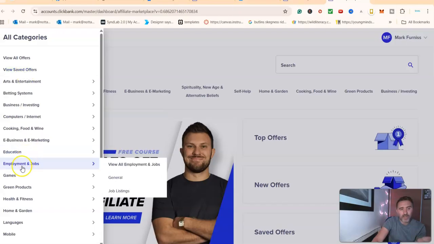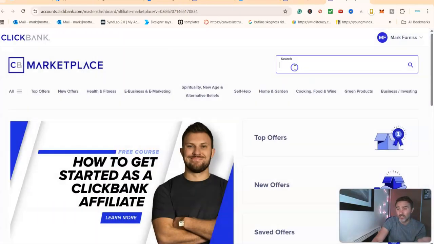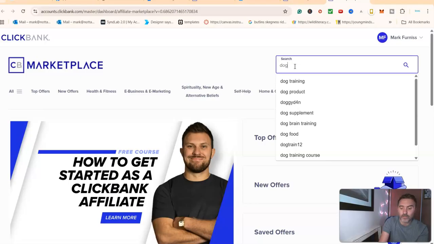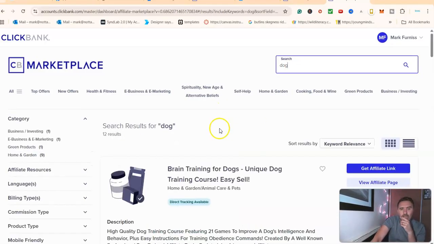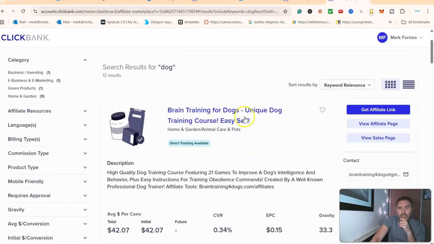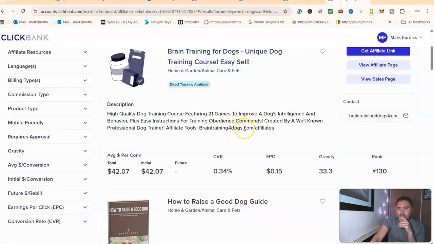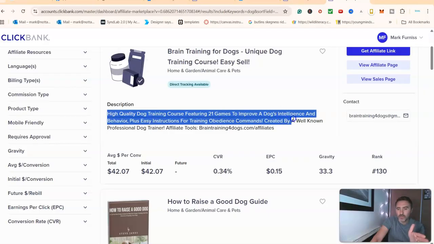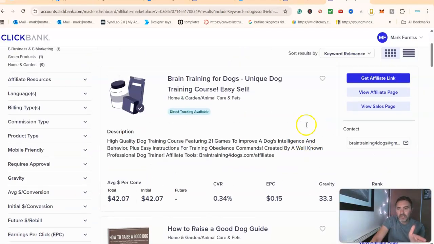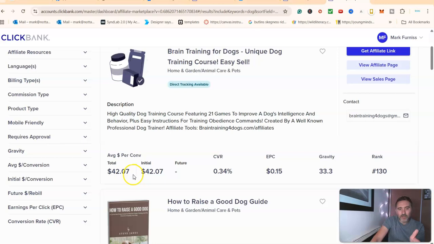So for example, in here, you can go into all of the different categories. You can use the search bar down here on the left-hand side, or you can just simply search in here. So let's just type in dog. And we can see, look, brain training for dogs, unique, easy selling, direct tracking available, and then it gives you a bit more information about the product. So what is it? This is a high quality dog training course featuring 21 games. You can see over here the stats about this product. So the average conversion is $42, and then it gives you more stats on here.